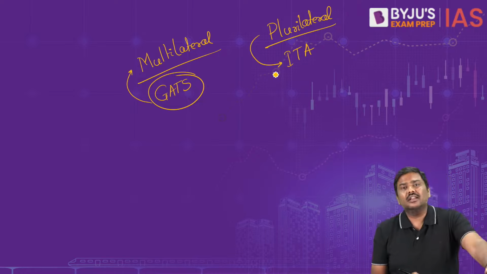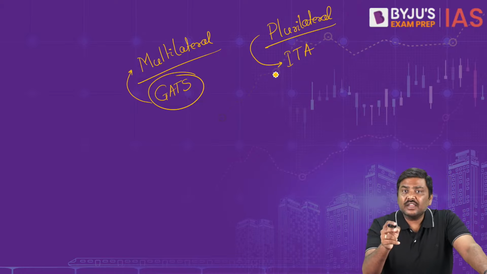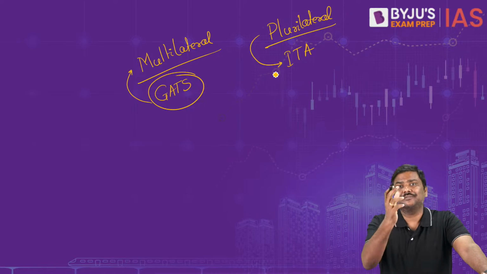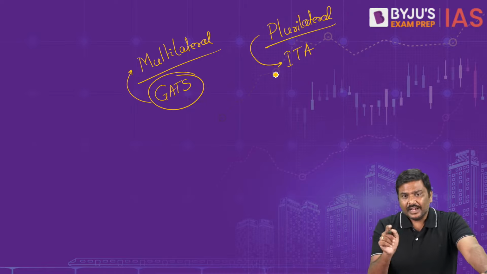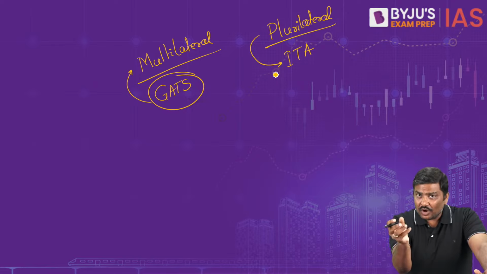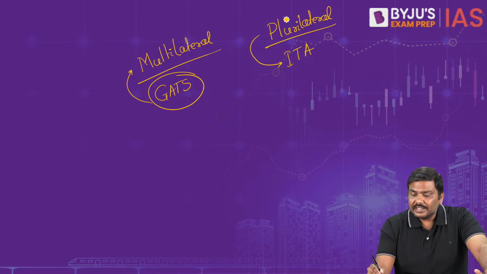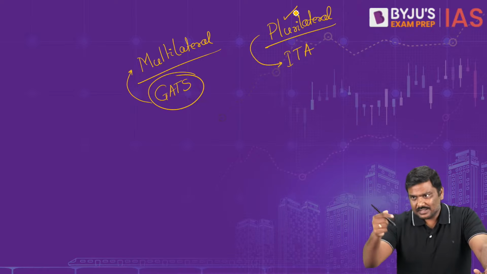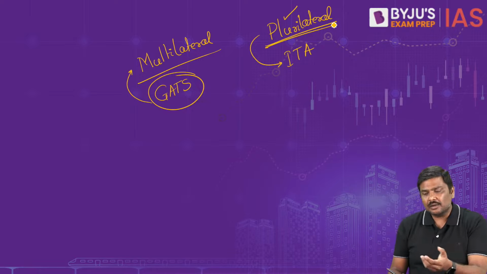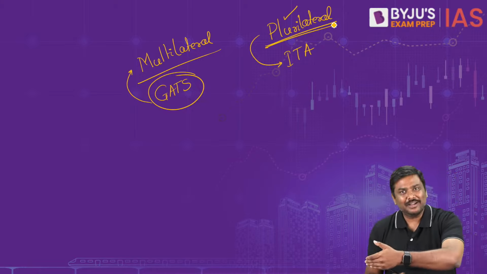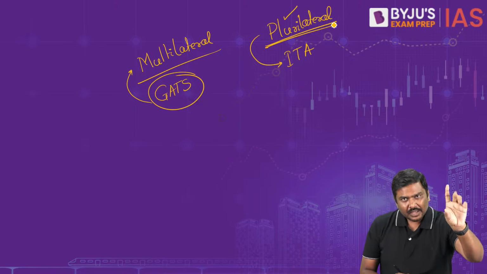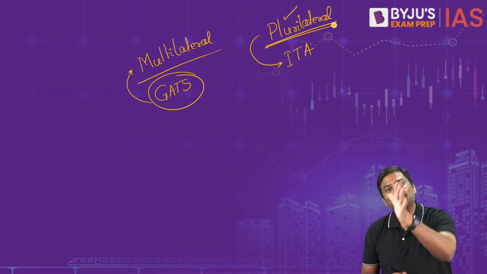What do you mean by plurilateral? It is not compulsory for all the member countries to abide by this agreement. It is given as an option. I'll repeat it: it is not compulsory for all of them, it is just an option. It is not an obligation, just an option for the member countries to negotiate, sign and implement these agreements. The best example of a plurilateral agreement is the Information Technology Agreement. That's the reason I said India is a signatory for ITA 1, but not for ITA 2.